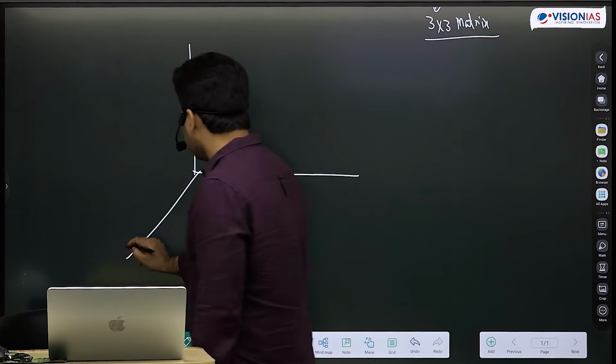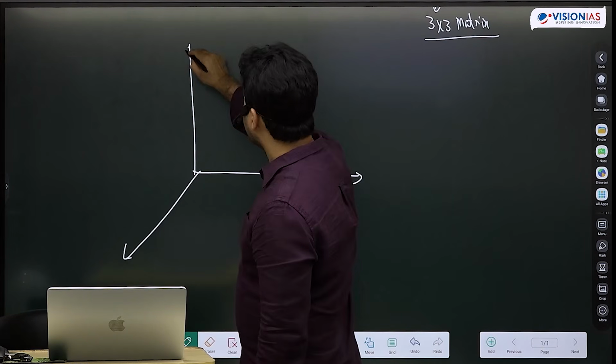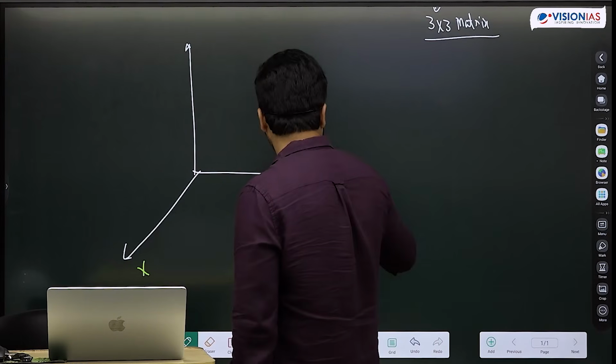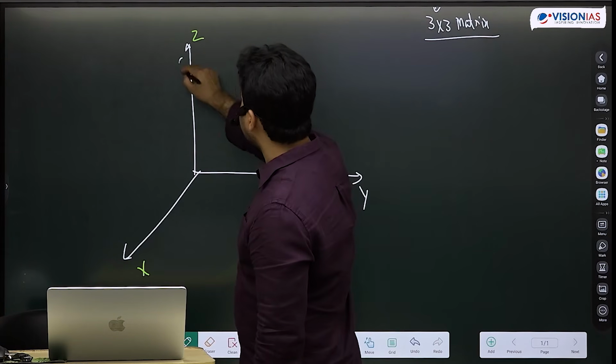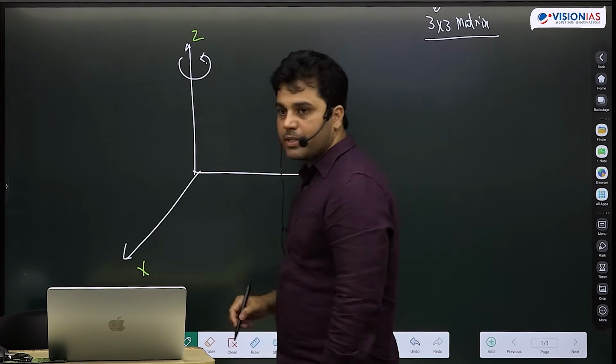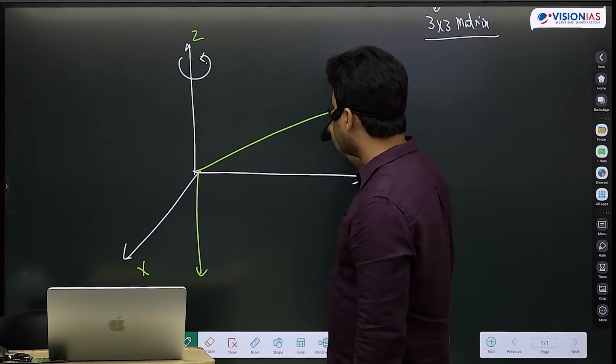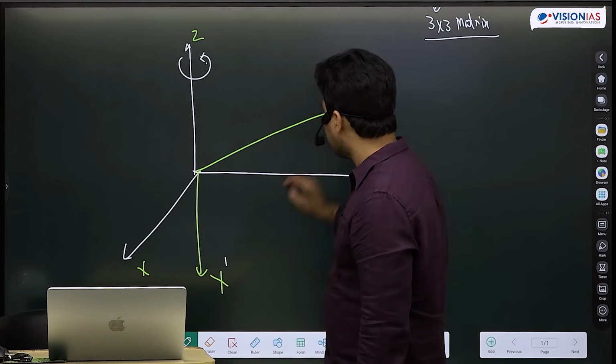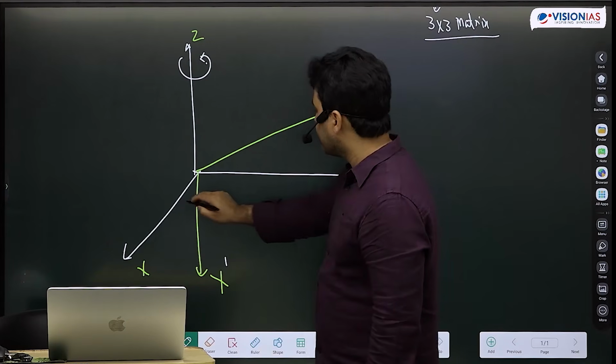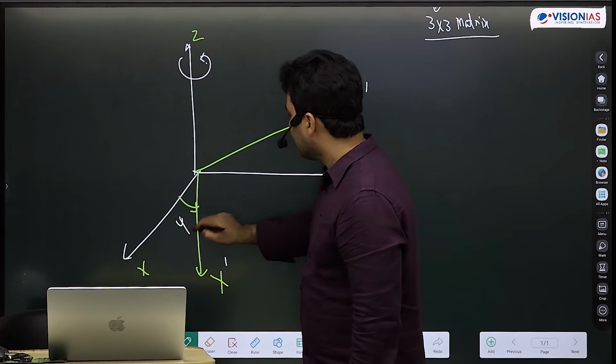Let's say this is x, y, z. I have kept z intact. My rotation is along the z axis, but I have changed x and y. This is x dash and this is y dash, and let's say this change has occurred by angle psi.